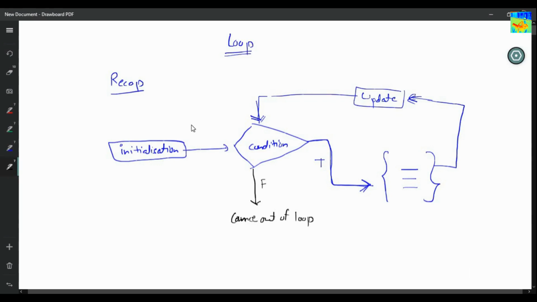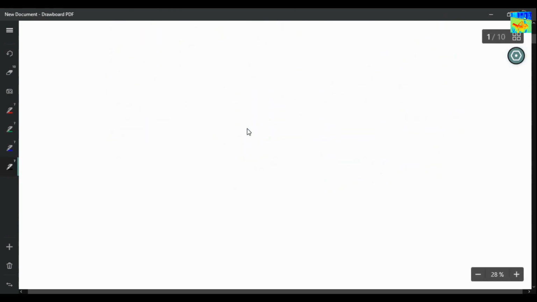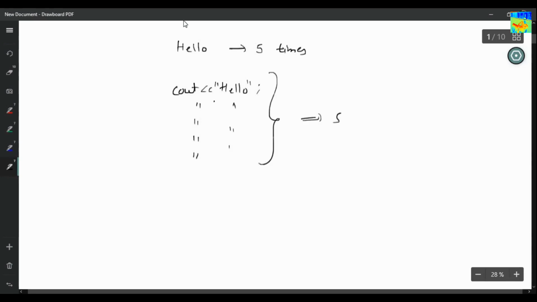Okay, now let's see. For example, our task is to print hello 5 times. So what I can do is I can write cout hello and I will write it 5 times. So now hello will be printed 5 times. I will just copy paste this line 4 more times. So in total, hello will be printed 5 times.